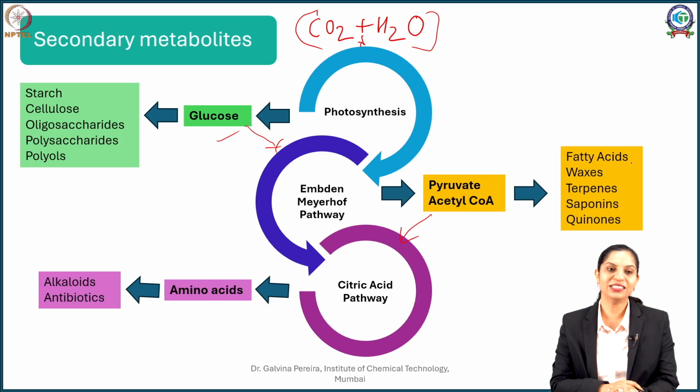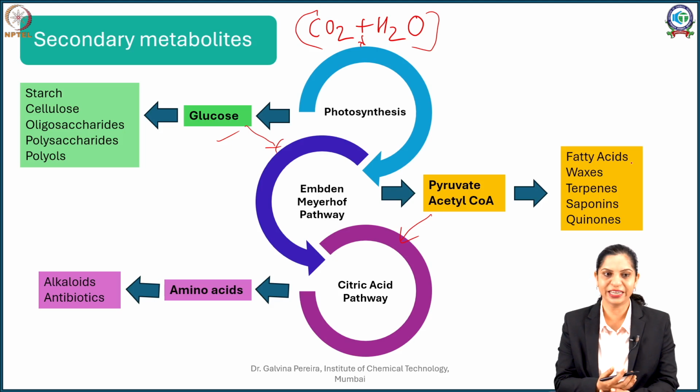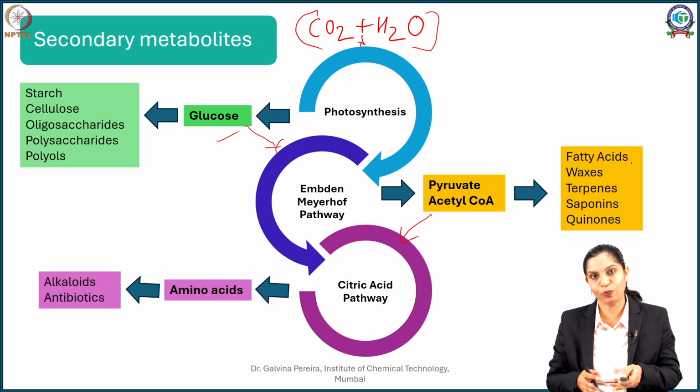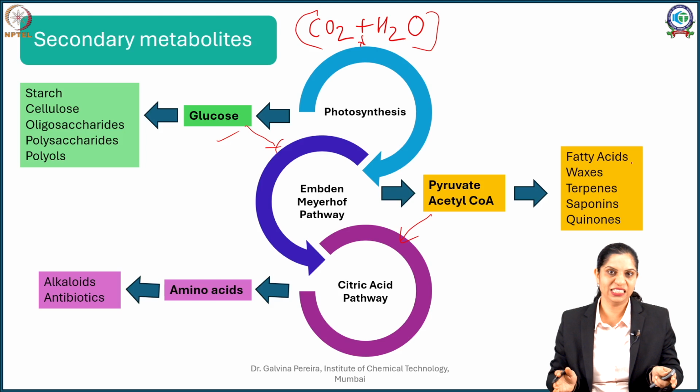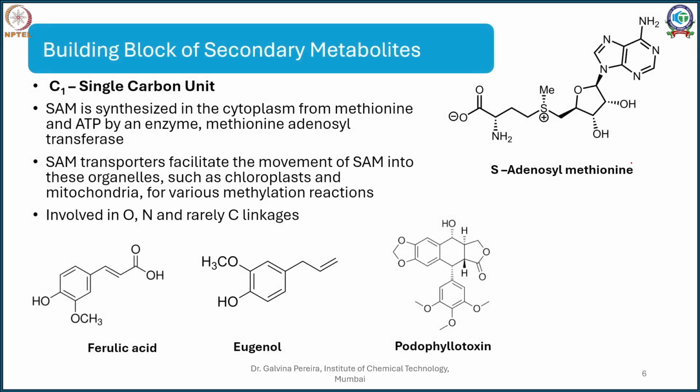Now these amino acids are essential, and they can further be converted into the next set of secondary metabolites. This includes your alkaloids as well as antibiotics. So you will see that your basic pathways can just further extend and manipulate themselves to give secondary metabolite compounds. Now let's see a few building blocks of secondary metabolites, and let's focus on them one by one.